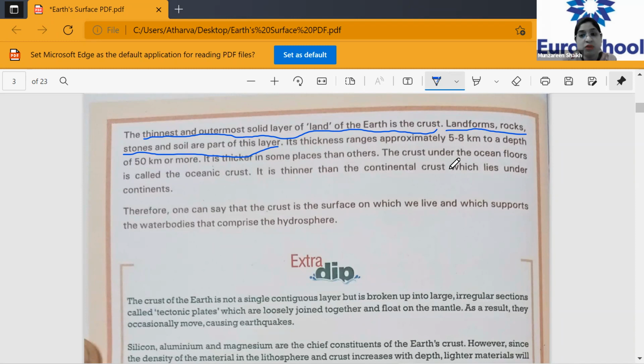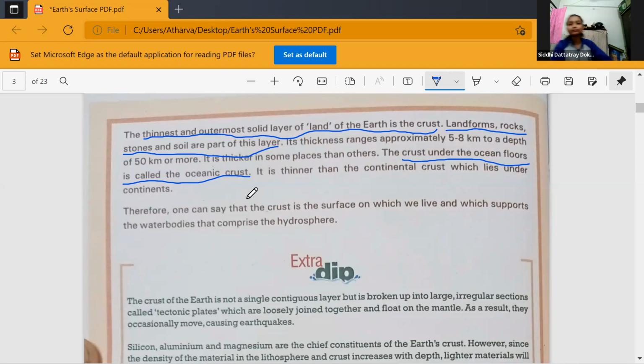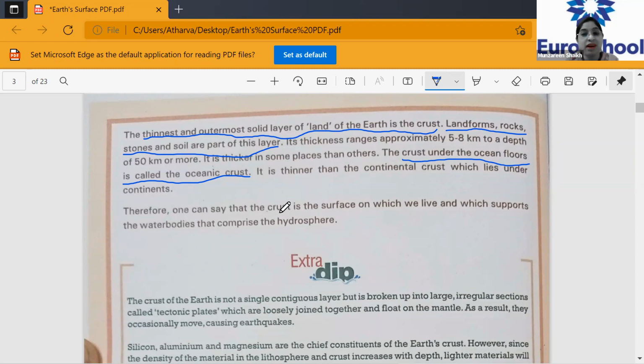The crust under the ocean floors is called the oceanic crust. Very important. What is the oceanic crust? Underline here: the crust under the ocean floors is called the oceanic crust. Very good, Shlok. So you know what oceans are? Seas, rivers? Water bodies. Now it is thinner than the continental crust which lies under the continent. So this oceanic crust is much thinner than the continental crust.